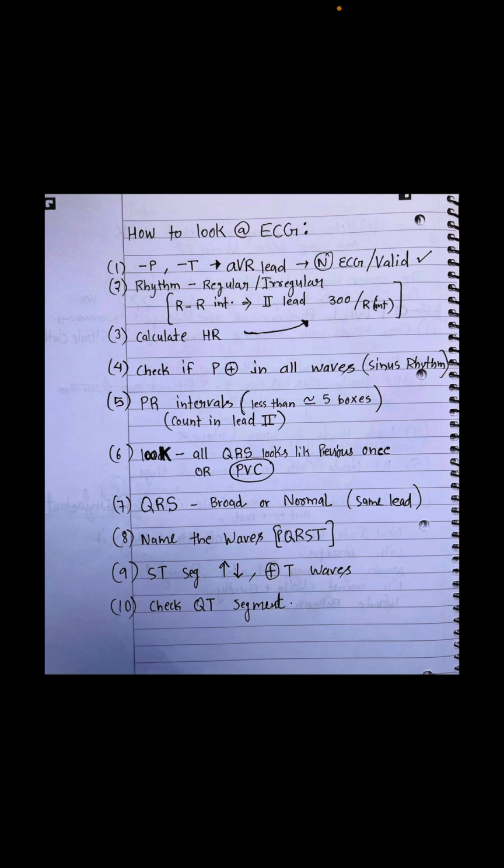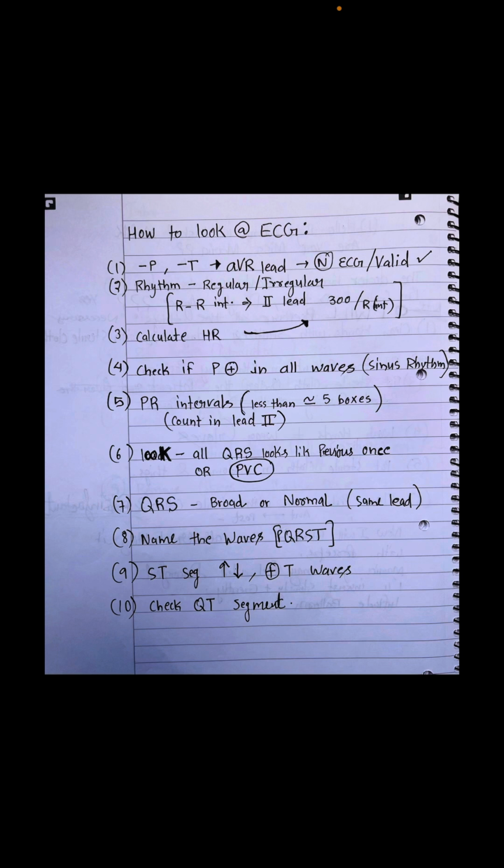In the eighth point, you are going to name the waves. This is the point which you do for yourself: name the waves, that the P wave is this, the QRST complex is this. After that it will be easier for you to solve the case.